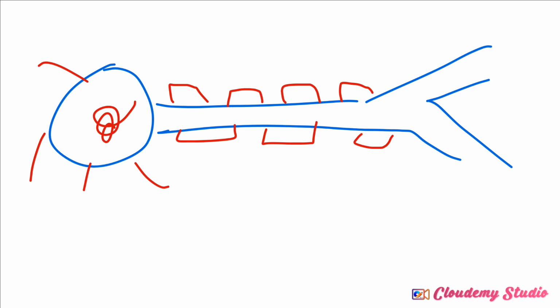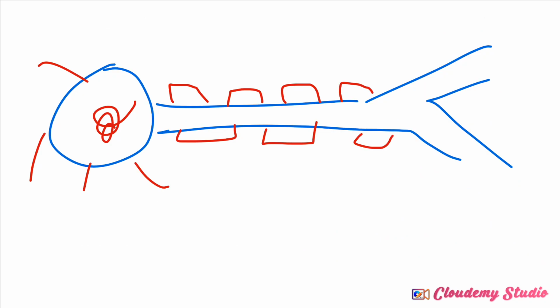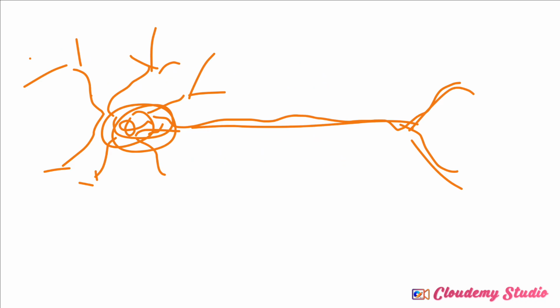So in this video, we have described what a neuron is, the basic function of neurons, the transmission of impulse, the flow of information through the nervous system, and the classification of neurons based on the number of processes, based on the function, and based on presence or absence of myelin sheaths. So in the next video, we'll be talking about other stuff about nervous system physiology.